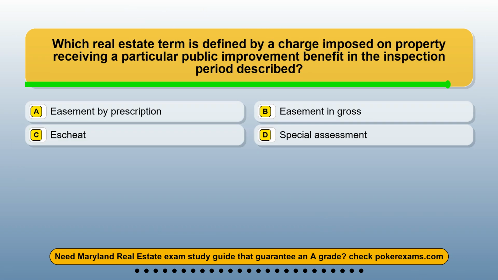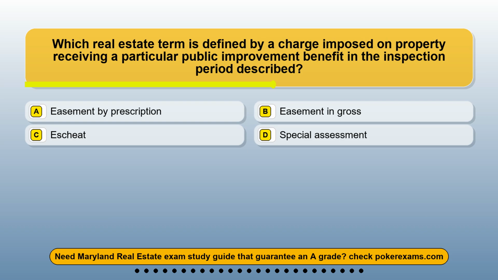Question 14. Which real estate term is defined by a charge imposed on property receiving a particular public improvement benefit in the inspection period described? Option A, easement by prescription. Option B, easement in gross. Option C, escheat. Option D, special assessment.